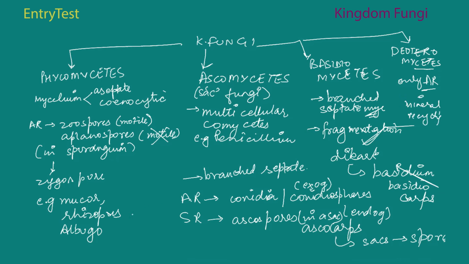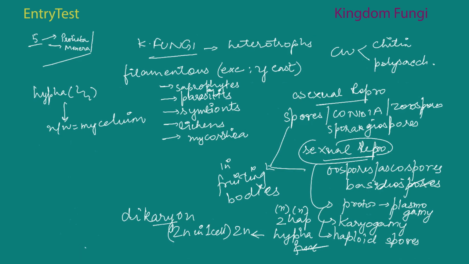So if we look at this quite confusing passage now, we did kingdom Fungi. What were the main elements in that? We know that it is filamentous, and they've got hyphae, which are thread-like structures, and that help in the formation of mycelium. Basically five examples were given for nutrition: saprophytes, they can be parasitic, they can be symbionts, you can have lichens and mycorrhiza as well. So that is about how they get their nutrition.